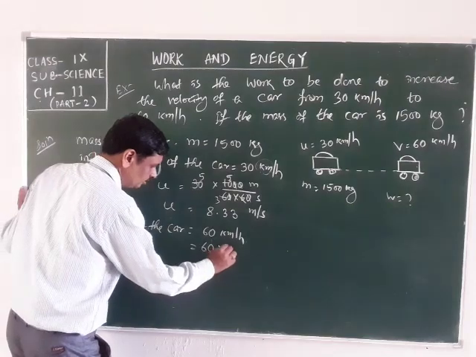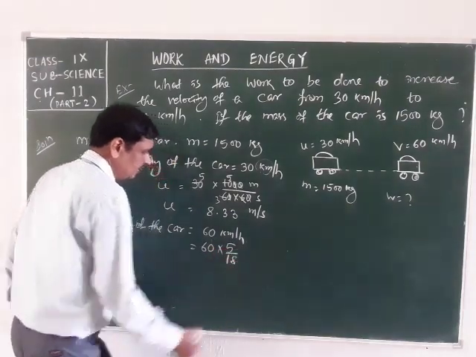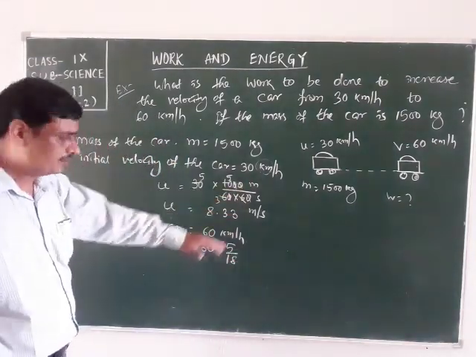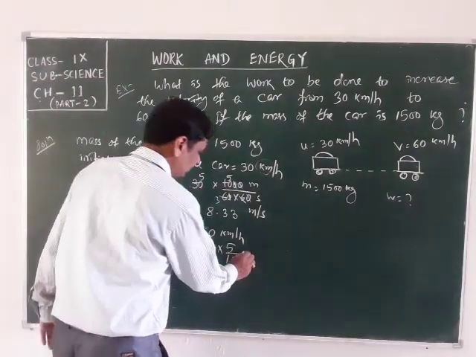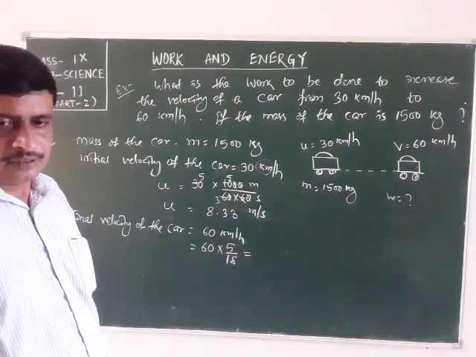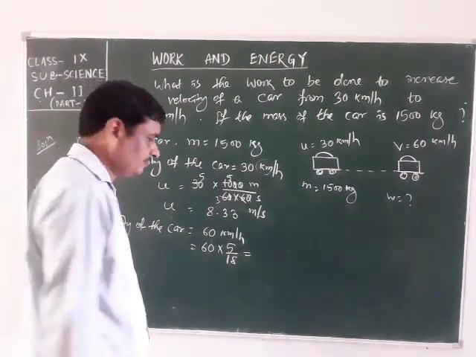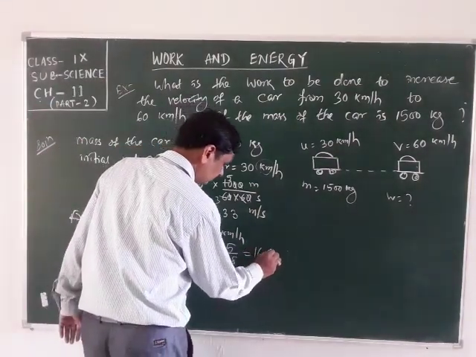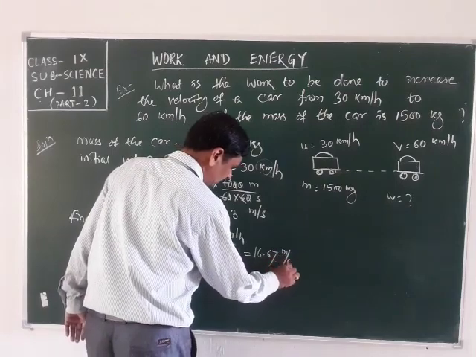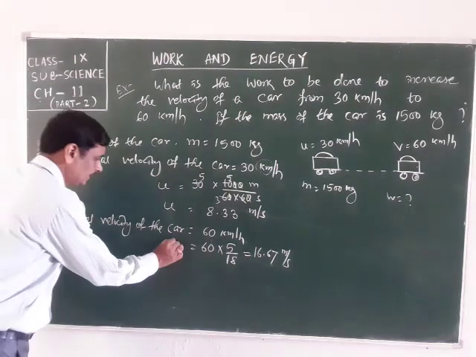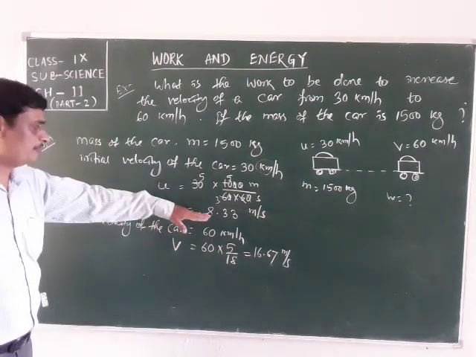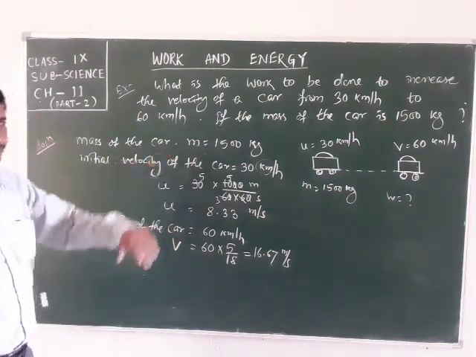Yes, 60 into 5/18, that is 1000 by 60 into 60. It gives 16.67 meter per second. We got the values of u, v and m.